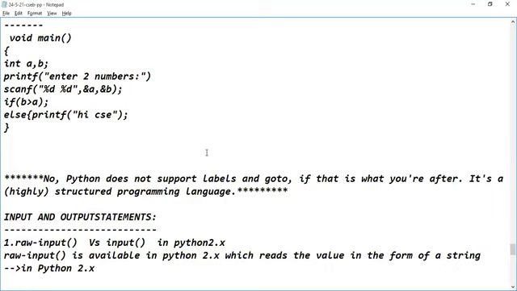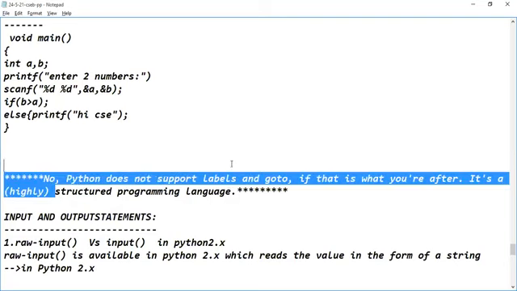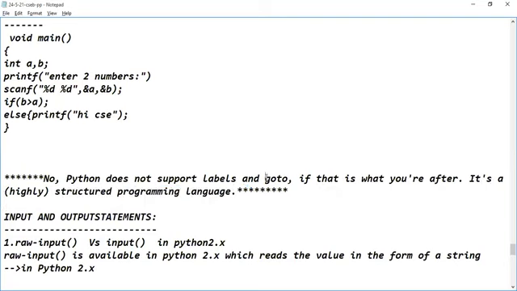So it has various features of different kinds of programming languages available in the market. We already discussed the characteristics of Python in the initial sessions of the Python classes. Do you remember that? Python is a structured programming language, so it does not have the concept of labels and the goto keyword. Is the point clear? Yes, sir. So what about C? Do we have a pass statement in C? No, sir. Do we have a pass keyword in C programming language? No, sir. It is not available.